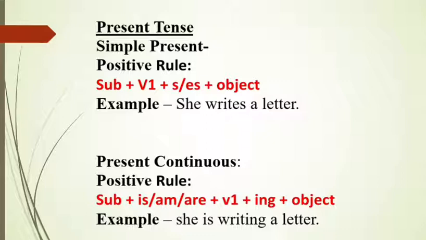Next, present continuous tense. An action that is happening at the time of speaking. So the rule is subject plus is/am/are plus first form of verb plus ing plus object. Example, she is writing a letter. Okay, so we have added ing to the first form of verb. Write plus ing, that makes writing. And a letter is an object.